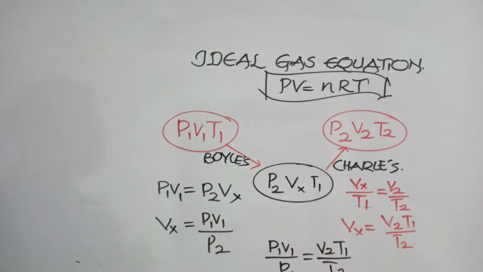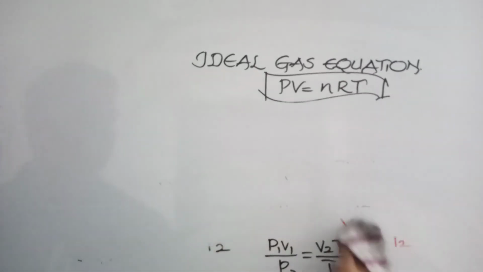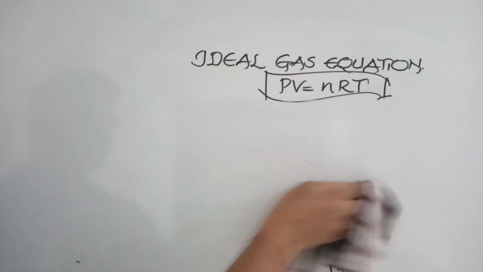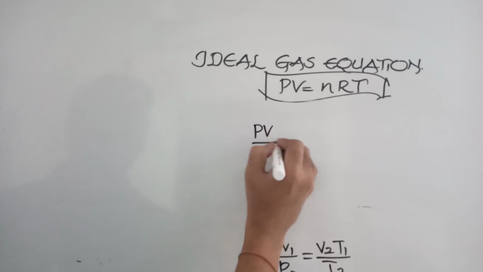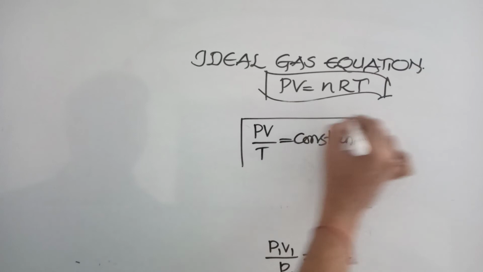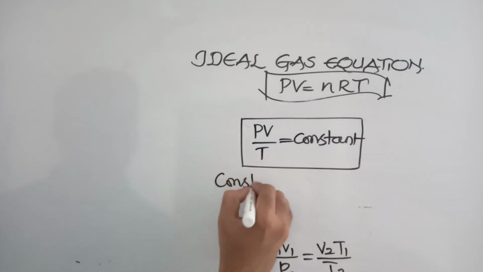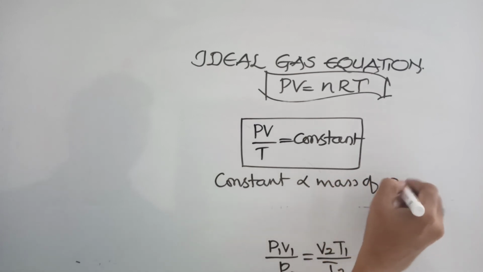This formula we have to use when they say the temperature is increased 4 times, pressure is increased 2 times, what happens to the volume? In all such kinds of questions, we need to apply P1 V1 by T1 is equal to P2 V2 by T2. So I am just removing these lines. From this, what you can say? PV by T is equal to constant. But this constant depends on the mass of the gas that you are using.